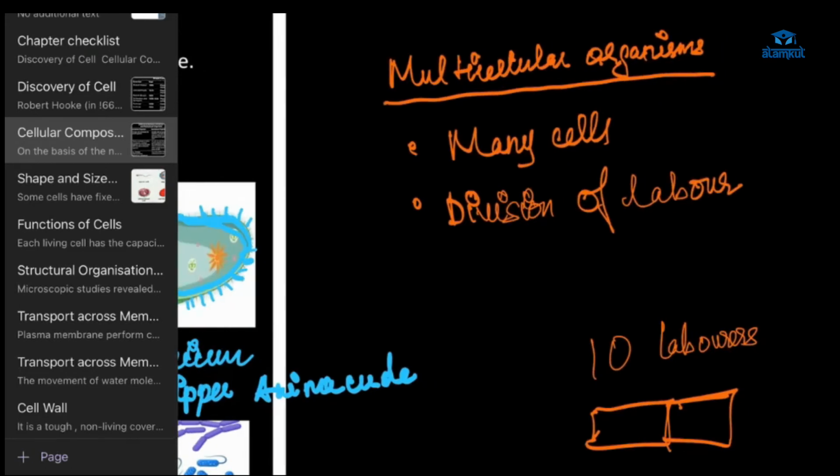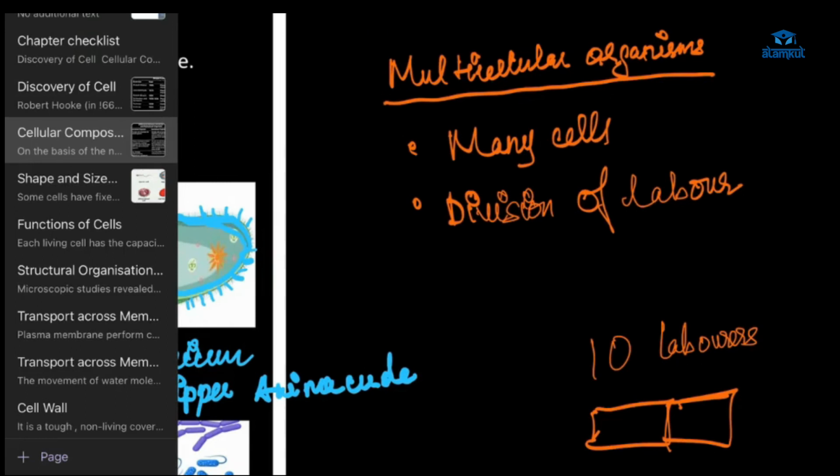What do I mean by division of labor? Ma'am, not one cell does all the work. All the work done by the body is divided among cells, and specific cells carry out specific tasks, specific functions, forming tissues and organs. Like some produce energy, some carry oxygen. The digestive system does the digestion work, right? And the respiratory system helps in breathing.